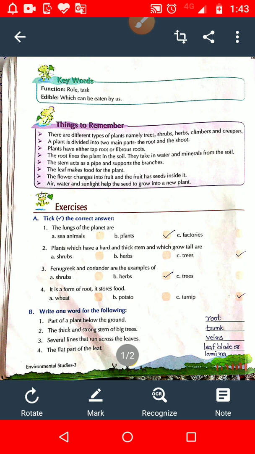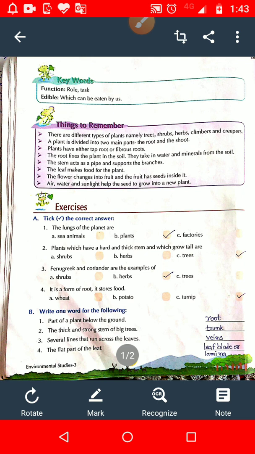Wheat is an edible seed. I told you, student, there are some plants whose seeds we eat. Such plants, in which we eat the seeds, are known as edible seeds.